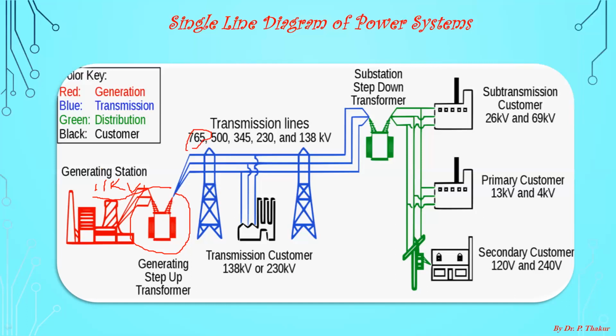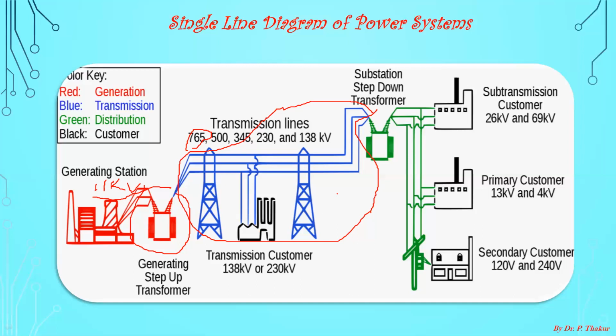This blue color represents the transmission system, meaning the high voltage system is the transmission system, and then before the distribution, this voltage is again stepped down because the voltage demand of residential consumers and industrial consumers is not too high.